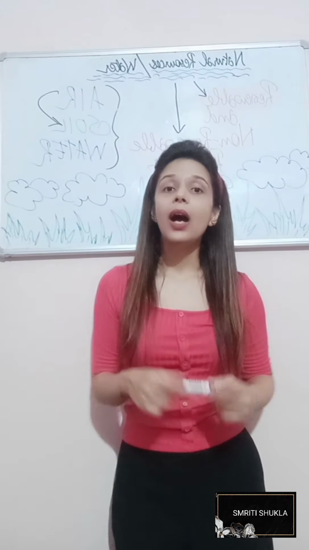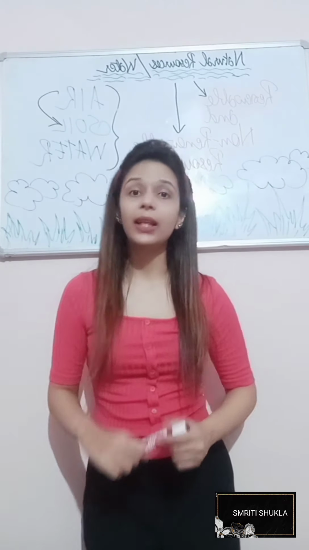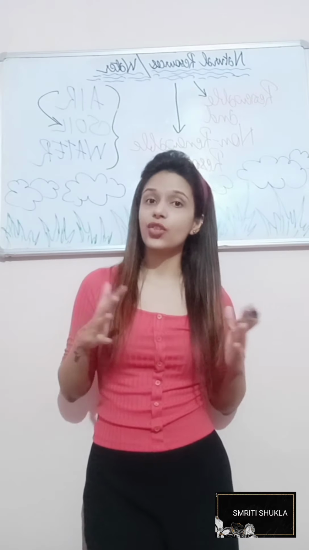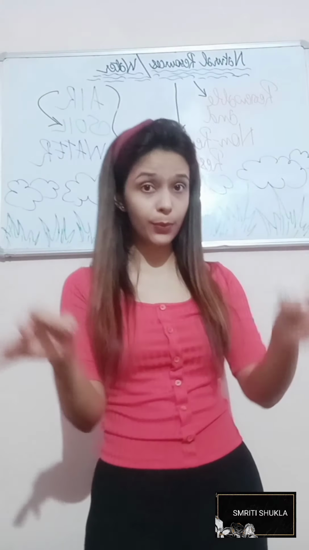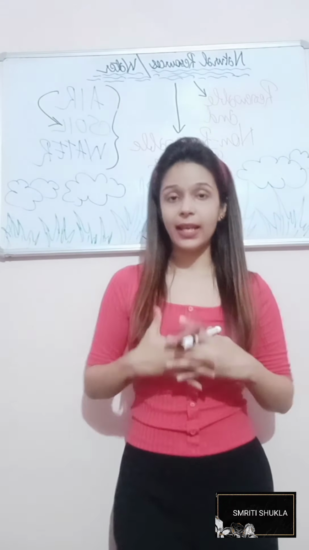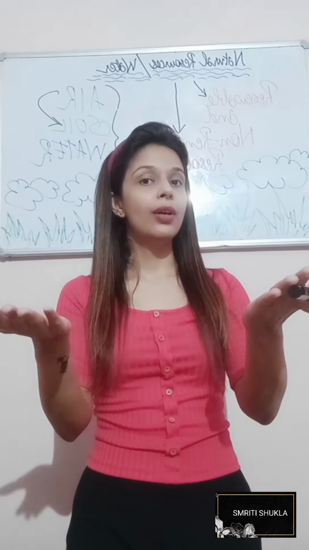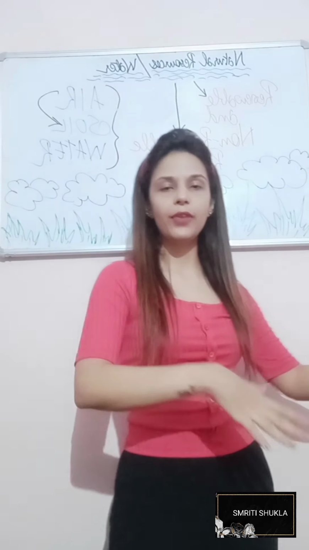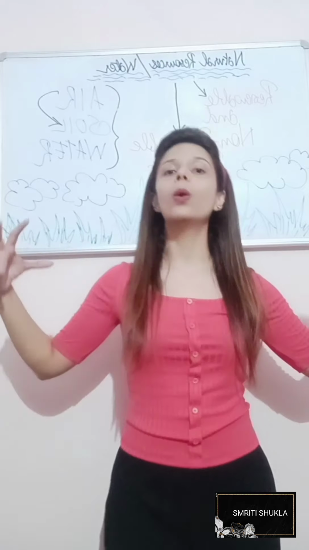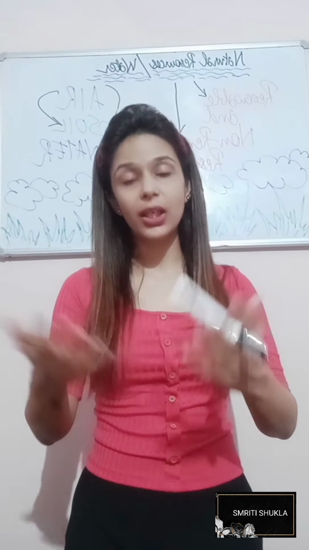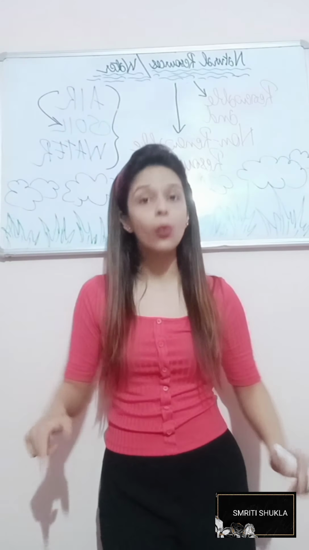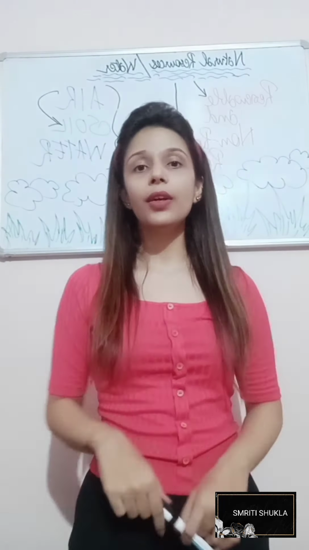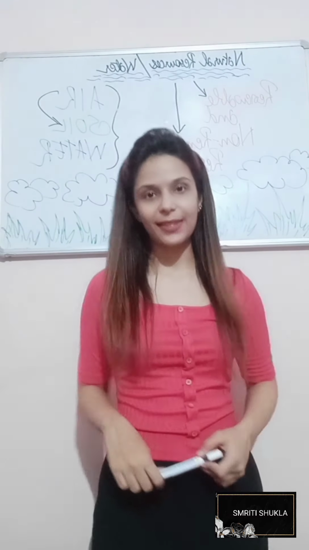Then next we talk about how clouds are formed. I told you about evaporation, I told you when condensation takes place. So when this condensation takes place, these water droplets along with the tiny dust particles present in the atmosphere all get collected, and as they get collected, they become heavier. When they get collected, they all combine together, and that's what makes your clouds, even with some other gases. Now, when these clouds become heavier due to condensed water filled in them, they come down on the earth, and that's how rainfall takes place.